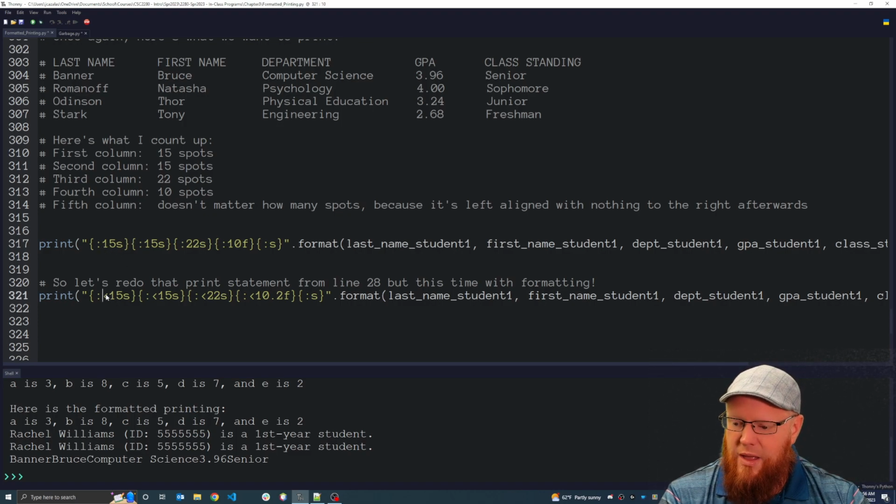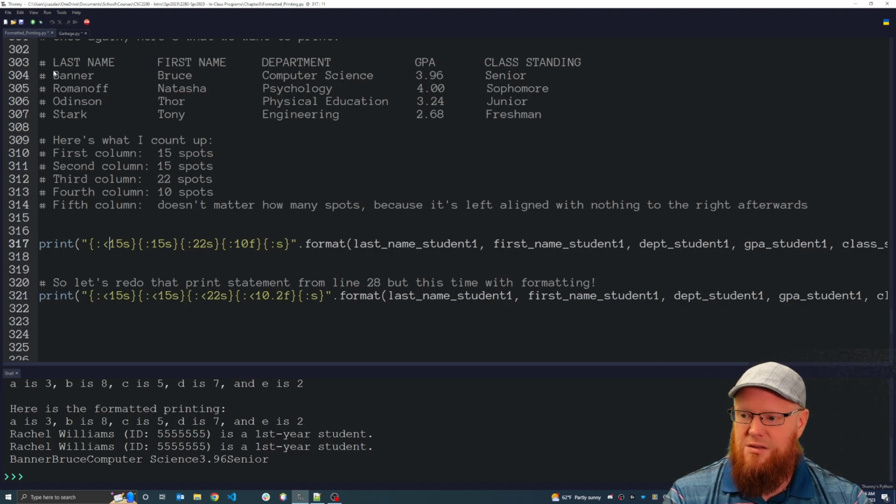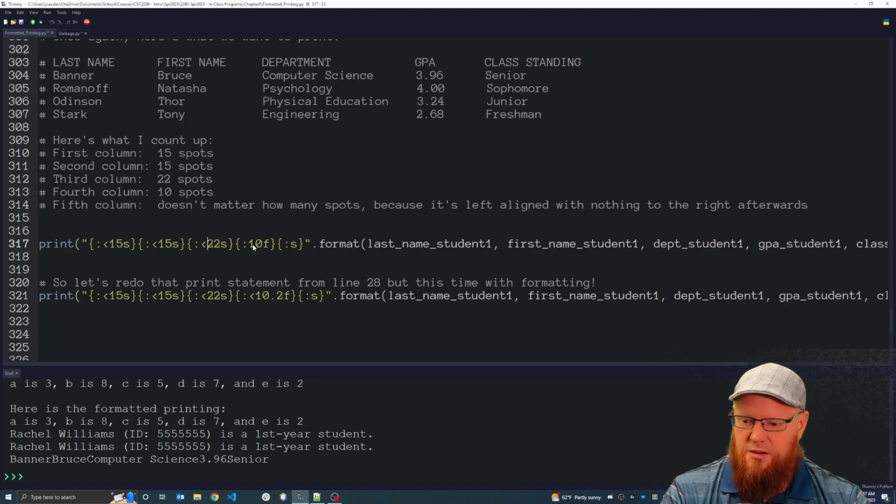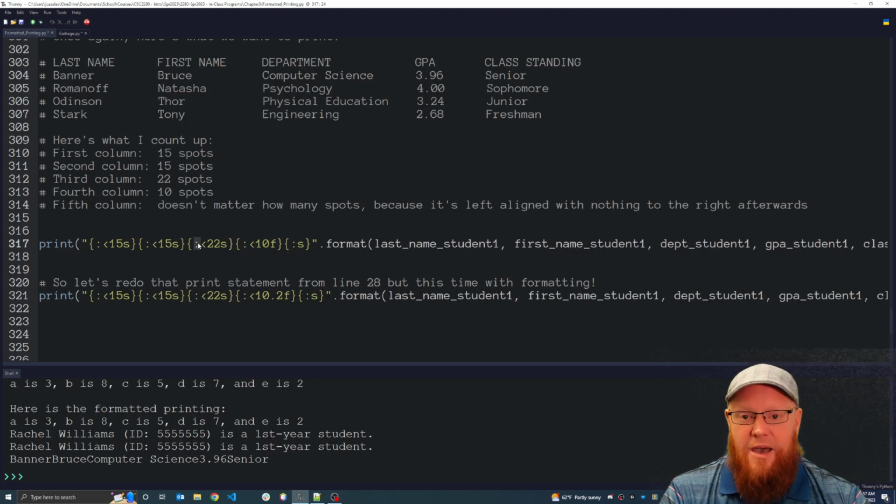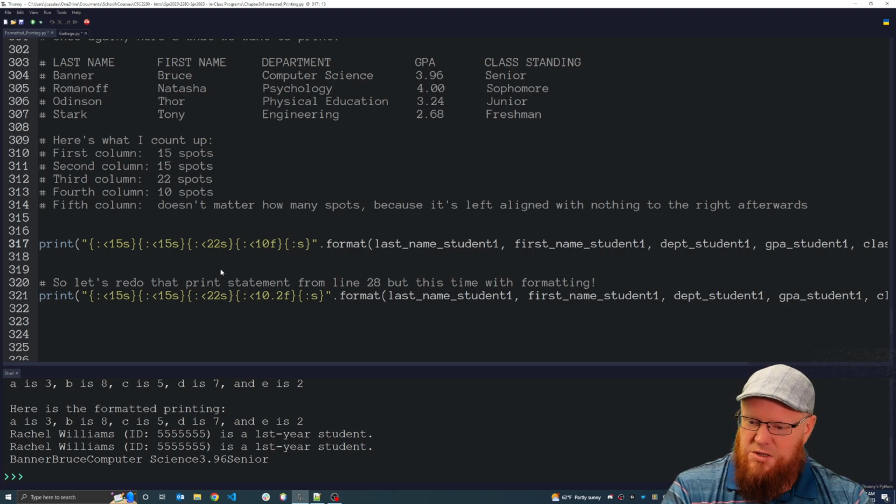And then finally, we have this left arrow. What does that do? Well, that's for left alignment. So I want all of these columns, the data within them, to be left aligned. So I put the left arrow here, here, here, and here. And notice it has to go after the colon, but before the number. And that's what I've done. And so this looks pretty good thus far.